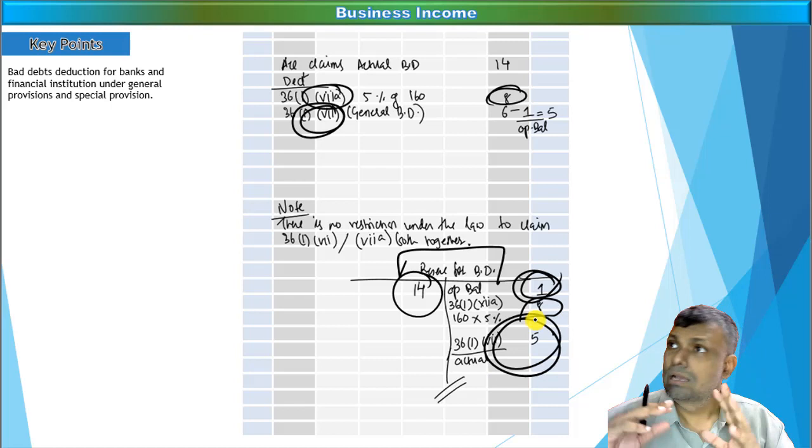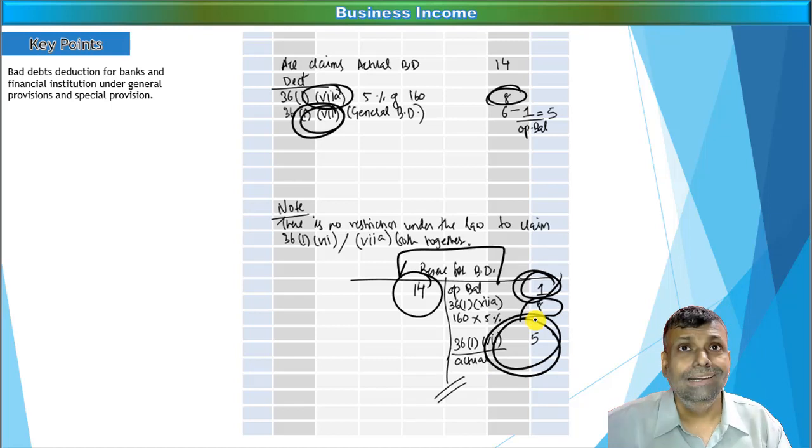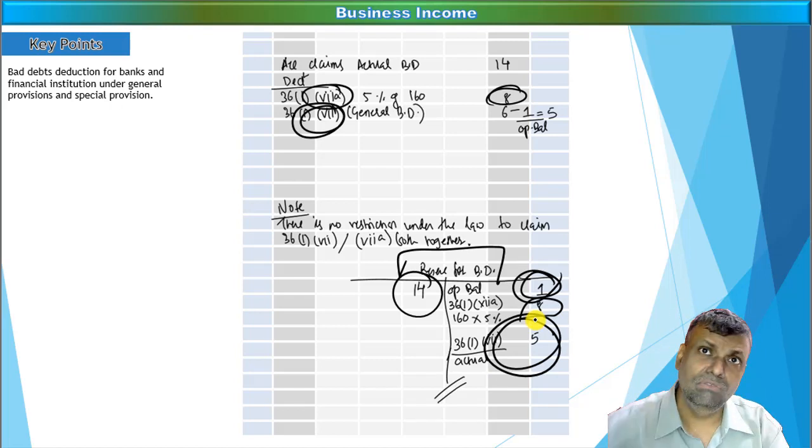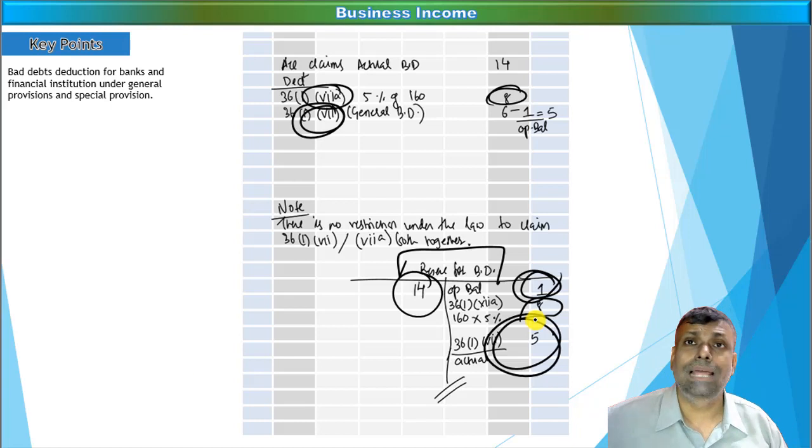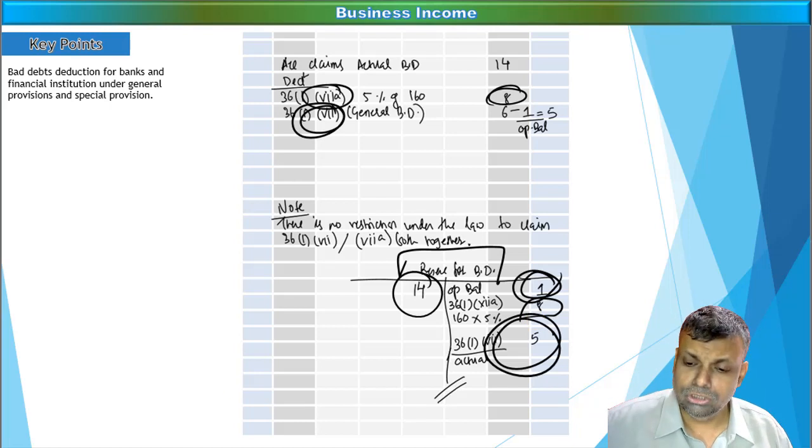That means if there is any actual amount of bad debts, you have to analyze how much is for the specific deduction, how much is towards the opening balance of the reserve, and how much is excess over that, and that excess figure is to be allowed as a deduction under the general provisions.